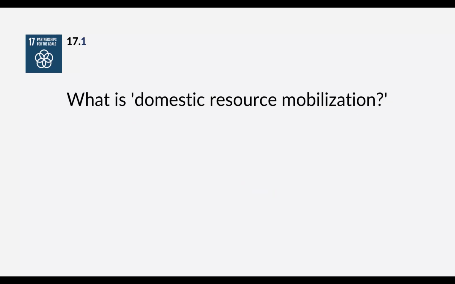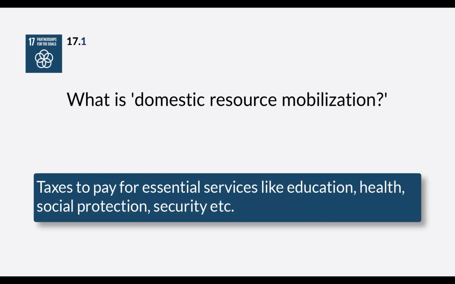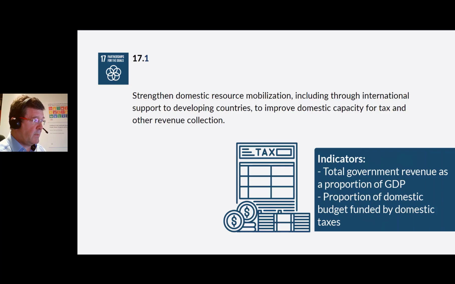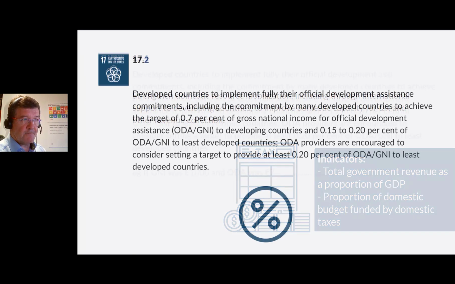So what is domestic resource mobilization? It's the ability of a state to mobilize its own resources and collect taxes to pay for essential services like education, health, social protection, security, etc. This is at the very heart of a properly functioning government. All countries need to review their capacity to improve and use revenue in a more equitable way, and this includes supporting developing countries. The indicators for this particular goal are total government revenue as a proportion of GDP by source and the proportion of domestic budget funded by domestic taxes.